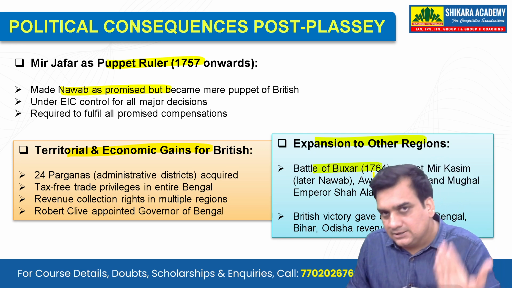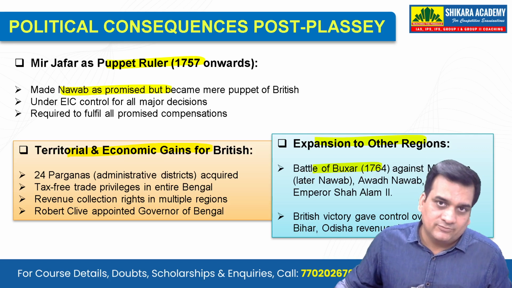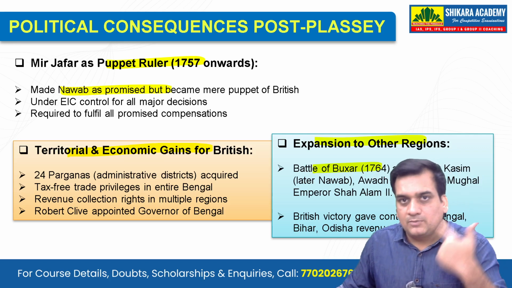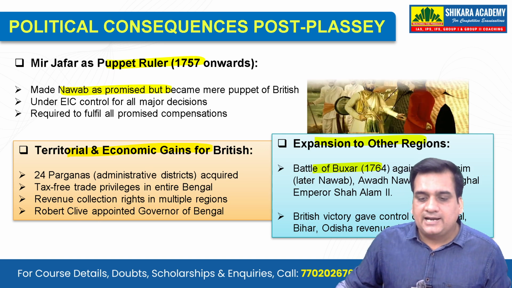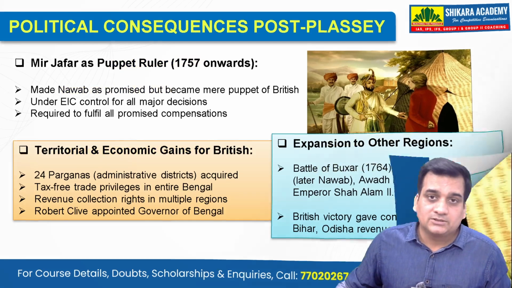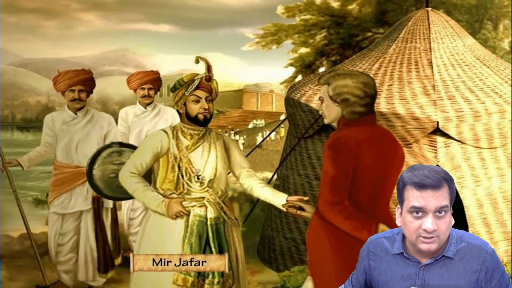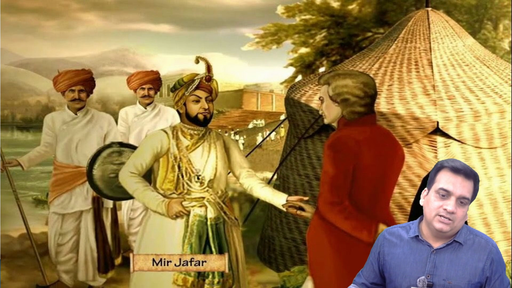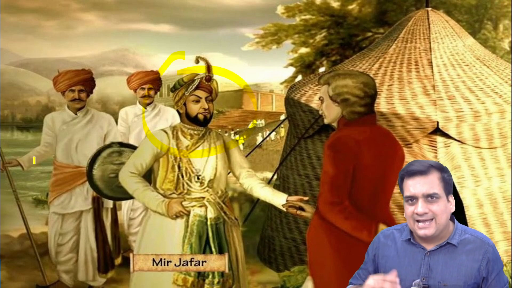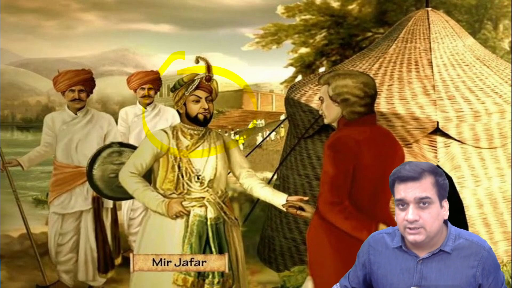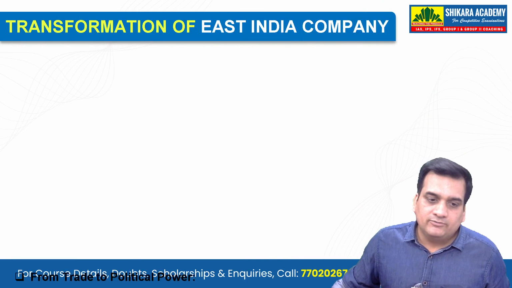This will happen in the Battle of Buxar in 1764, where we will see that the Nawab of Bengal, the Nawab of Awadh, and the Mughal Emperor will be fighting against the Britishers, but the Britishers will ultimately win it. And here comes Mir Jafar. He was the puppet ruler who will not remain aligned with the Britishers for a very long period, because he will also revolt against them.